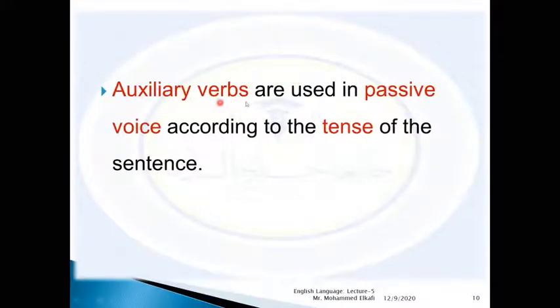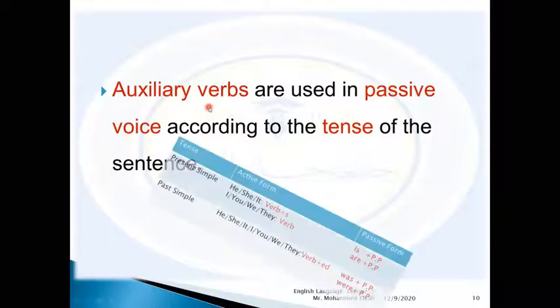As you see, the auxiliary verbs are used in the passive voice according to the tense of the sentence. When we say the tense, we mean, is it past or present, past simple or present simple, whatever. So according to the tense, we can select the type of the auxiliary verb.